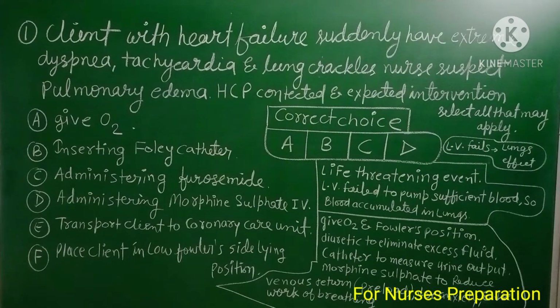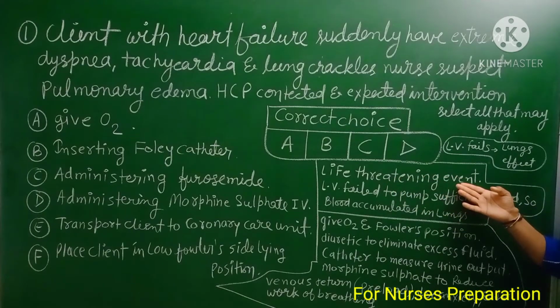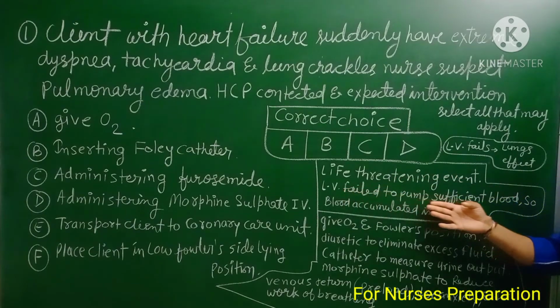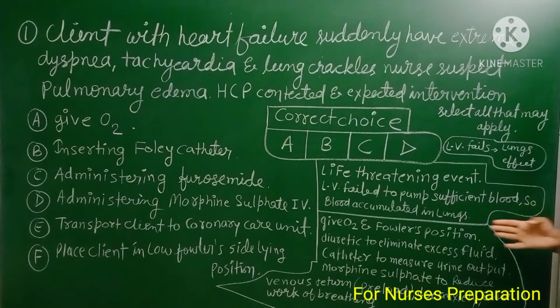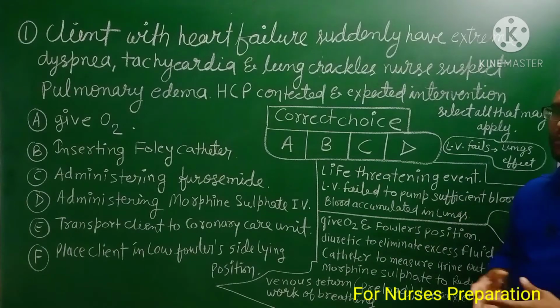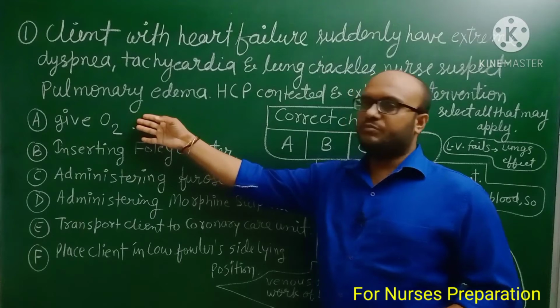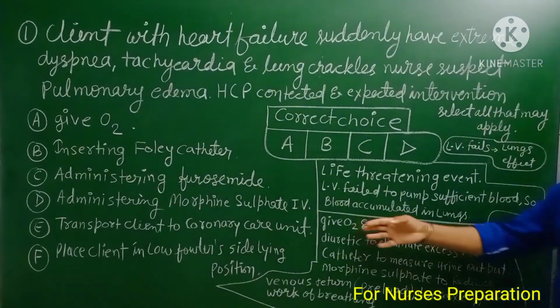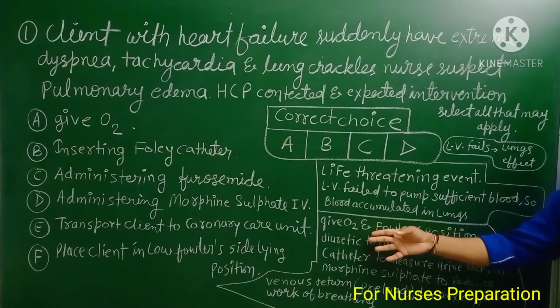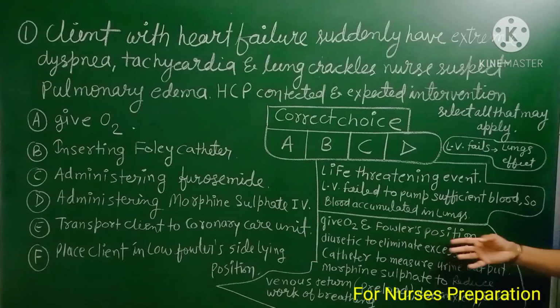Pulmonary edema is a life-threatening event. Left ventricle failed to pump sufficient blood, so blood accumulation in the lungs occur. Due to this excess fluid or blood accumulation in lungs, patient have dyspnea, difficulty in breathing. To treat this situation, we have to give oxygen and provide Fowler's position to the patient.